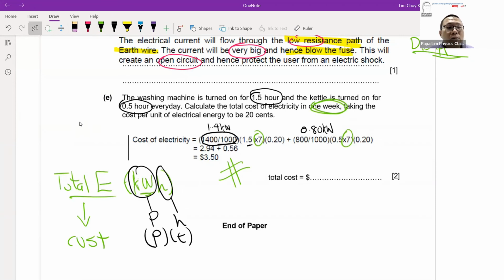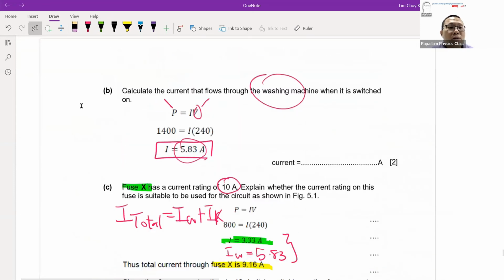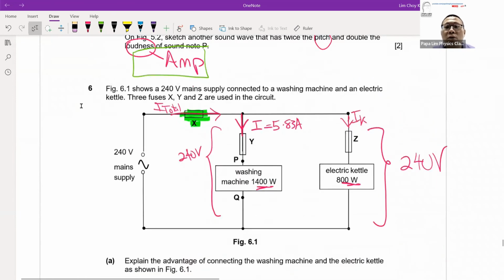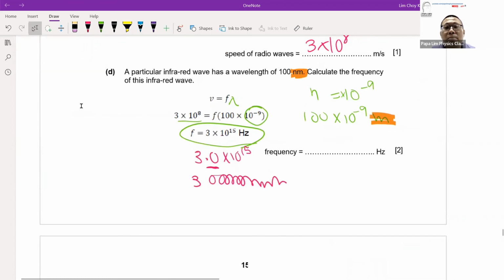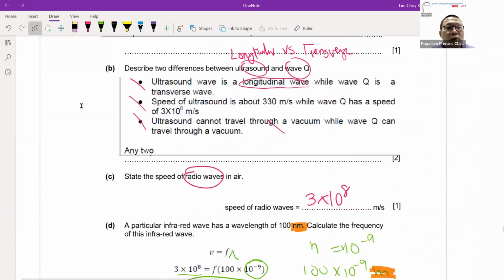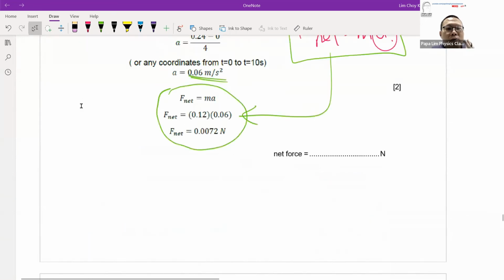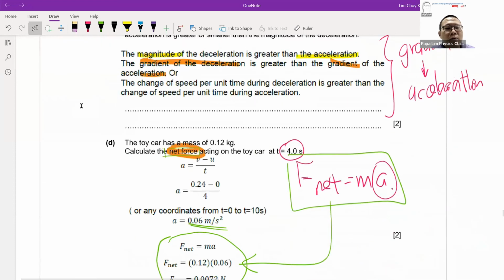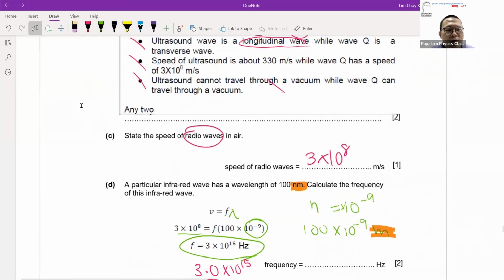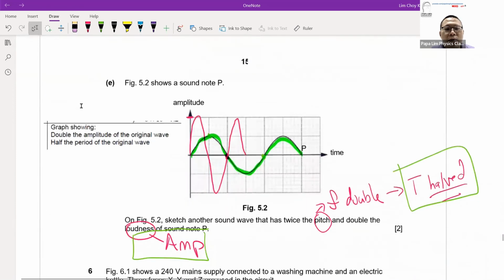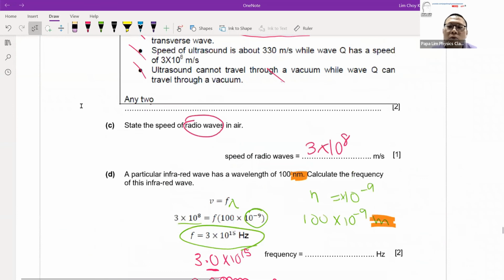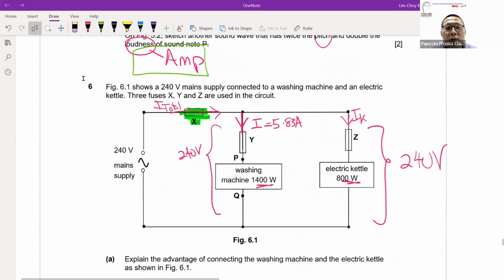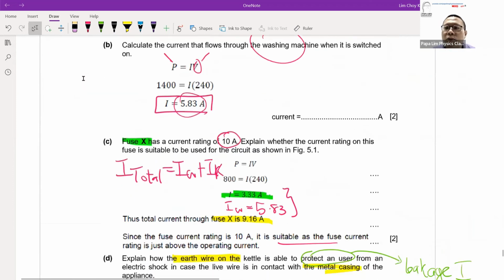If you look at this question, whether it's question 4, 5, 6, out of these 3 questions, I'm supposed to choose 2 questions that will give me the most marks. If you ask me, I will definitely choose question 4, which is a kinematics question, fairly straightforward. Between question 5 and question 6, I will choose question 5, because the calculation is very straightforward and there's no booby trap. For 6, because of question D, the fuse rating, the fuse and the earth wire, I may not be confident of getting that 1 mark.